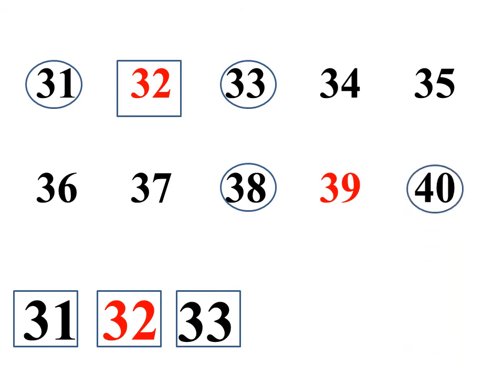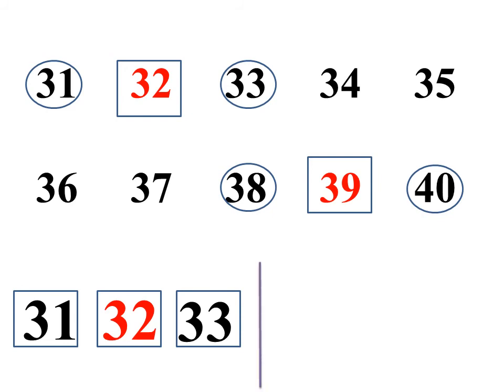Now tell me what comes in between 38 and 40? Yes, it is number 39. 39 comes in between 38 and 40.